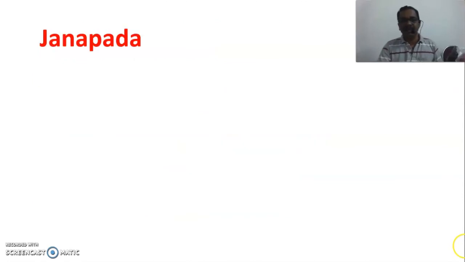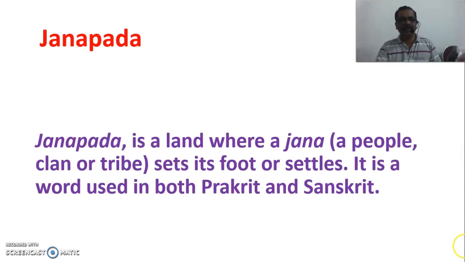Now, what is Janapada? It is very simple. Janapada is a land where a Jana, a people, a clan or tribe, sets its foot or settles. It is a word used in both Prakrit and Sanskrit, because the Prakrit language was used by Ashoka and Sanskrit was used by the Brahmanical community. Now, my dear children, we have to understand that Janapada simply means a big land area where people are settled. That's all.